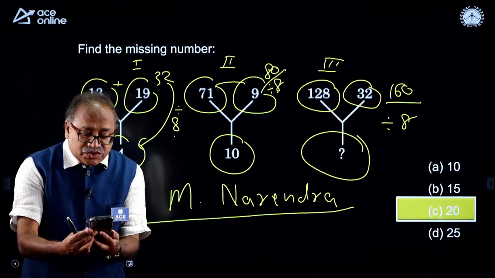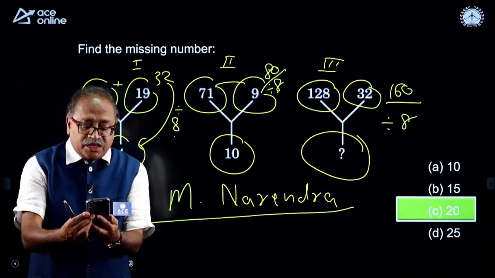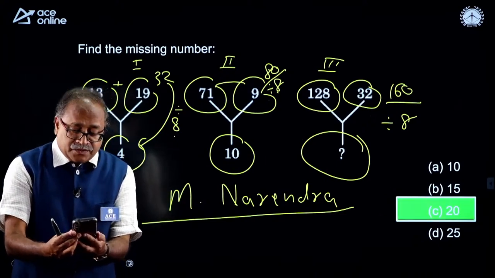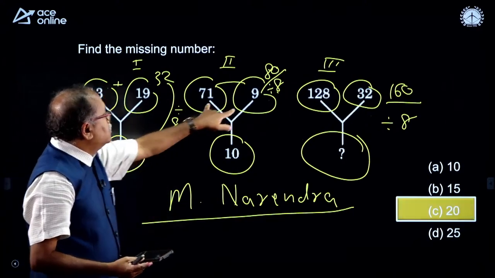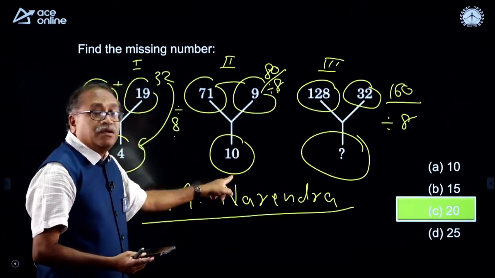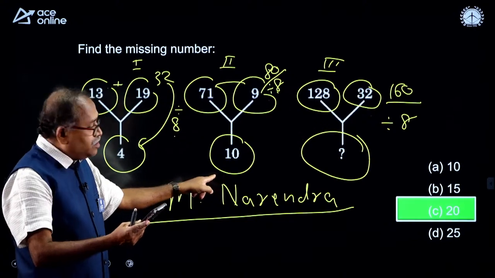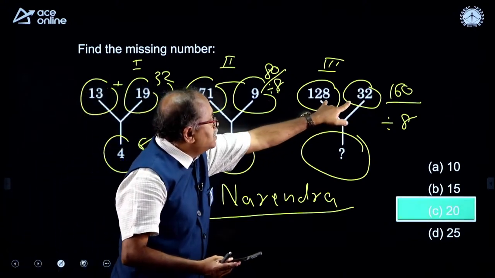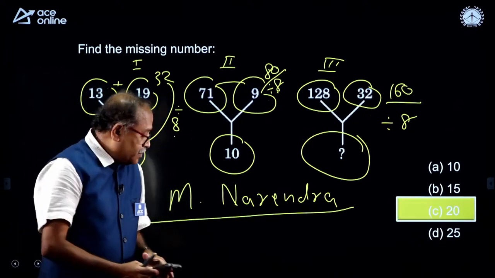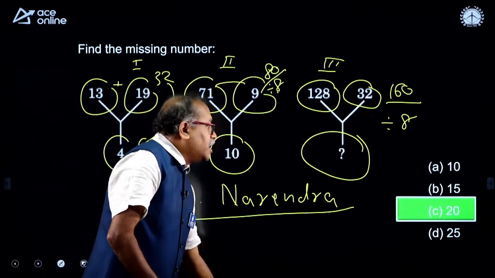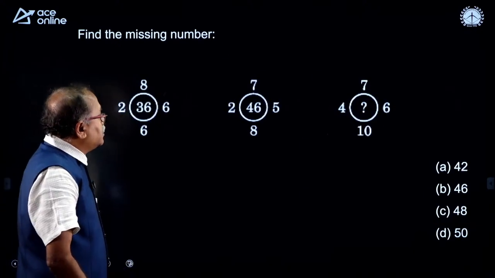Mahesh, Ganesh, those who answered 10, the sum divided by 8 gives the bottom number. The sum is 160 divided by 8, I will be getting 20. Okay. I will be moving on to the next question, my dear friends.